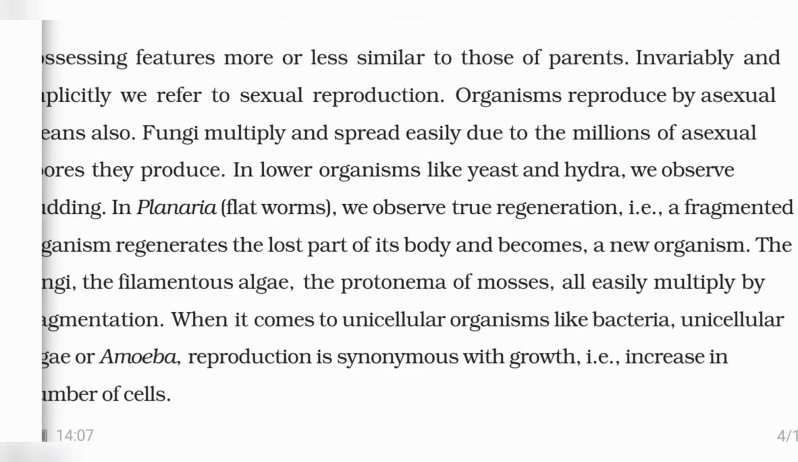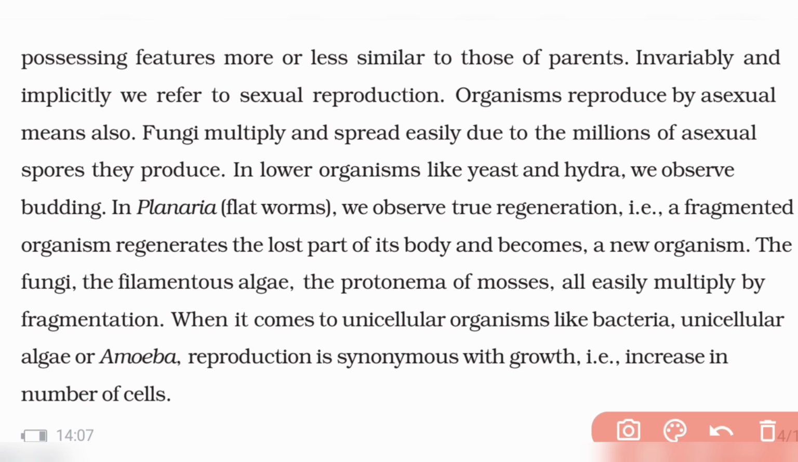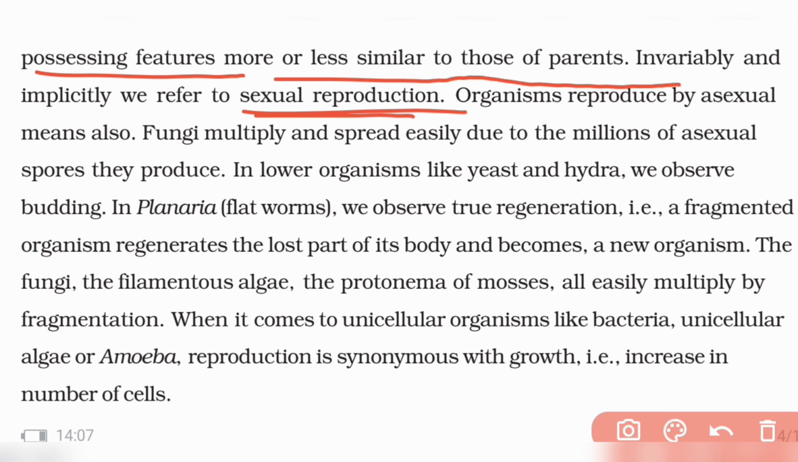Next, the progeny possesses more or less similar features to that of the parents, right? Progeny is produced, that is babies are produced, which have features more or less similar to the parents. When we talk about this, we are talking about sexual reproduction. In sexual reproduction, the kids are similar to both the parents.